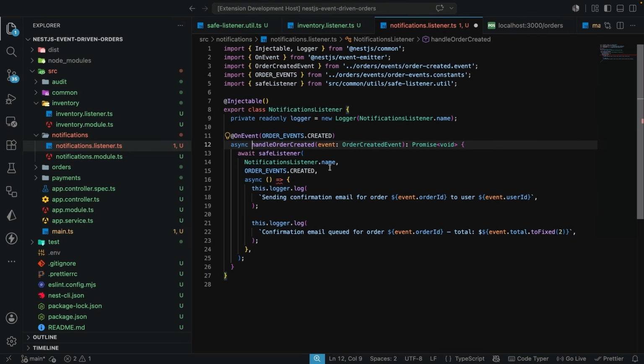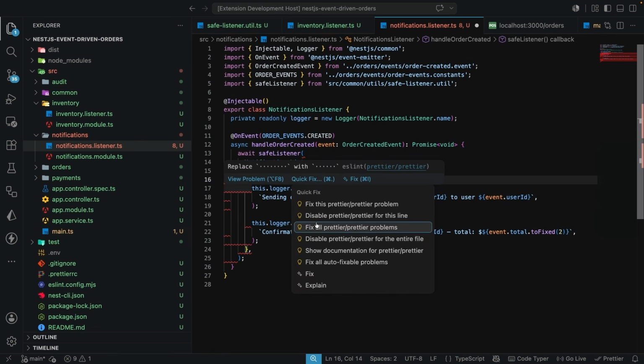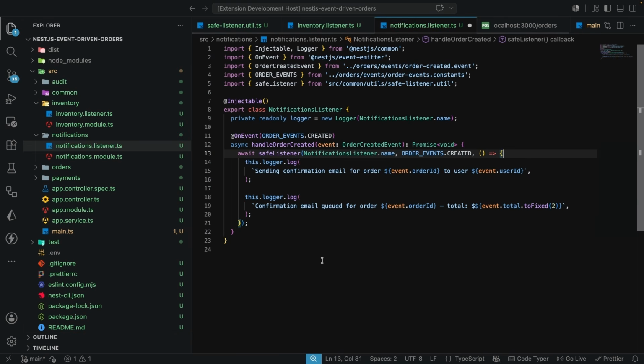So marking this as async fixed the error that we have over here, but we still have this error over here because we do not have any await expression. So that means we can also get rid of the async that we have over here. And then we can go on to fix the linting errors, and our application should be fine. I'm going to give this a save, and we're going to do the same thing for the other listener that we have, which is the audit listener.